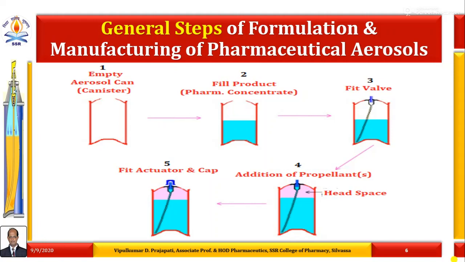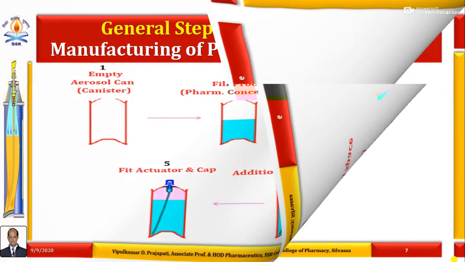Next step is to fit the valve on the aerosol can, and then addition of the propellants is carried out, either a single propellant or a blend of propellants using a specific technique. Then it is followed with the fitting of the actuator and cap, and finally the leak test and other tests will be carried out. So these are the general steps of formulation and manufacturing of pharmaceutical aerosols.